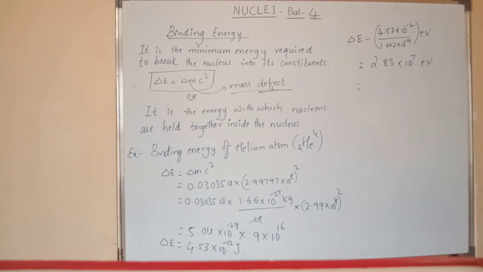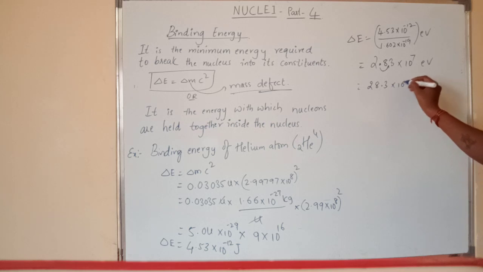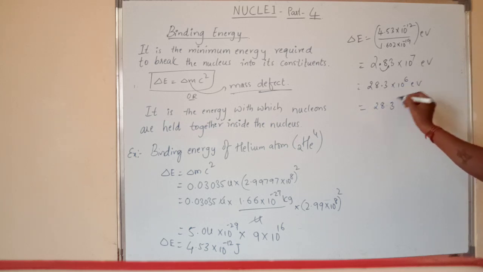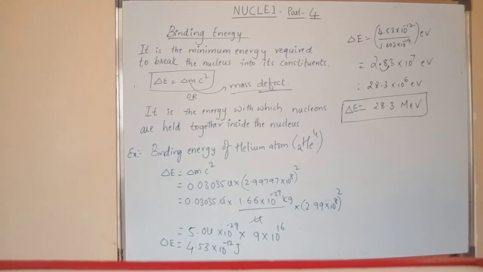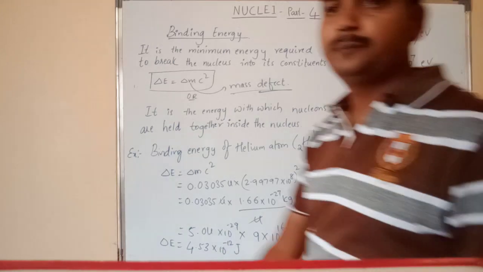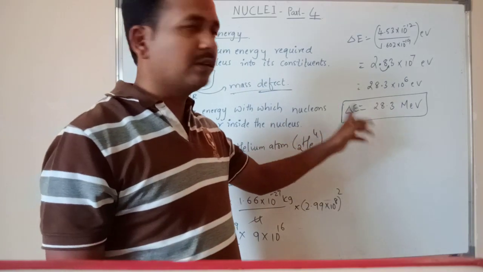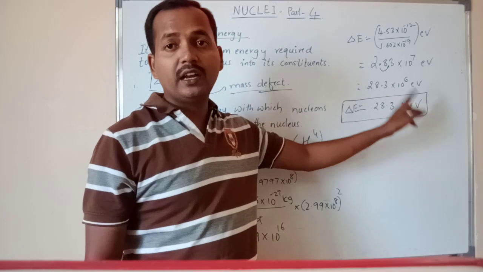Now I want it in million electron volt, therefore I will shift the point here: 28.3 into 10 to the power of 6 electron volt, or you can say 28.3 million electron volt is the binding energy of the helium atom, right? From this we can say that the binding energy of helium atom is 28.3 million electron volt.